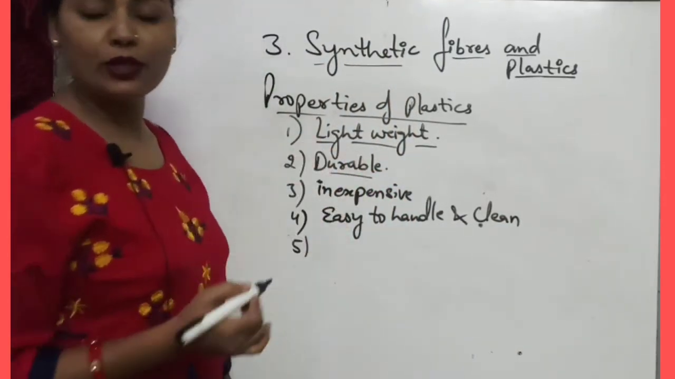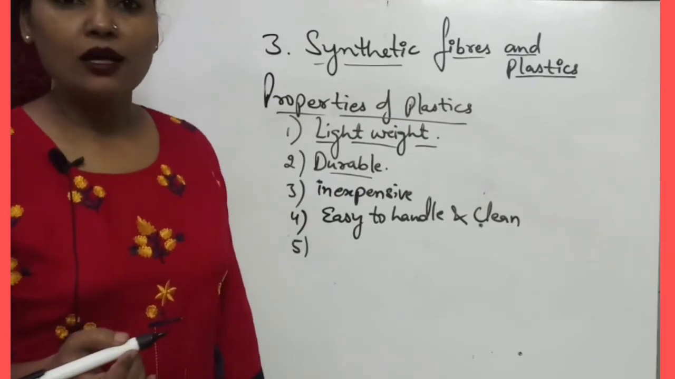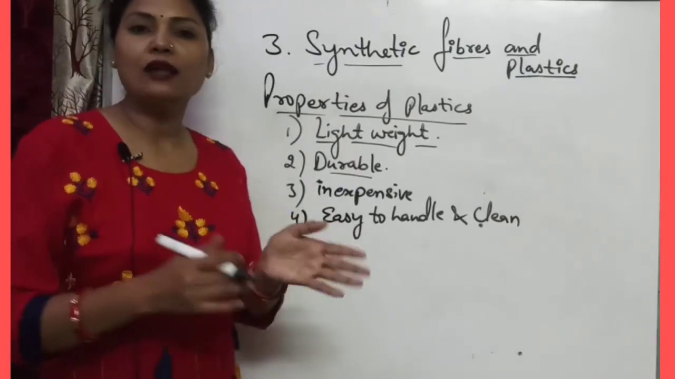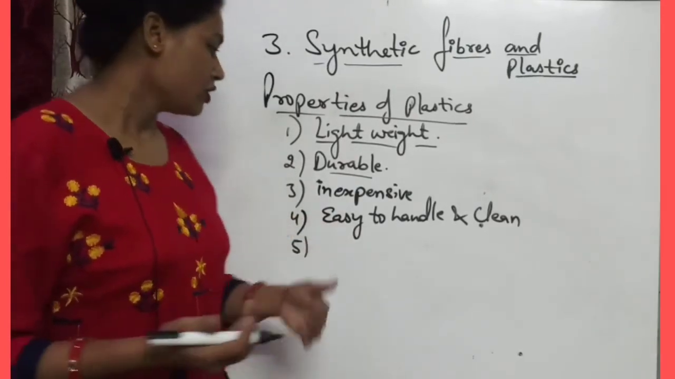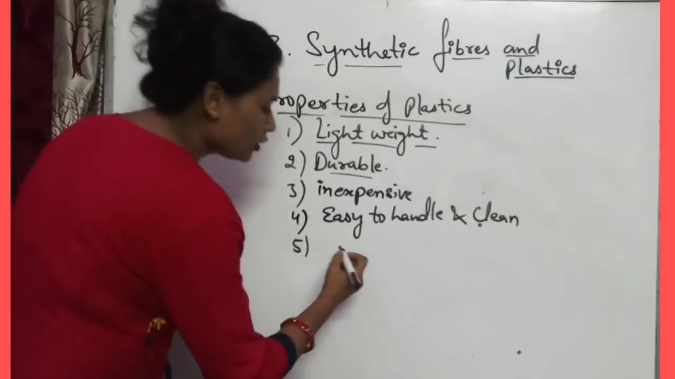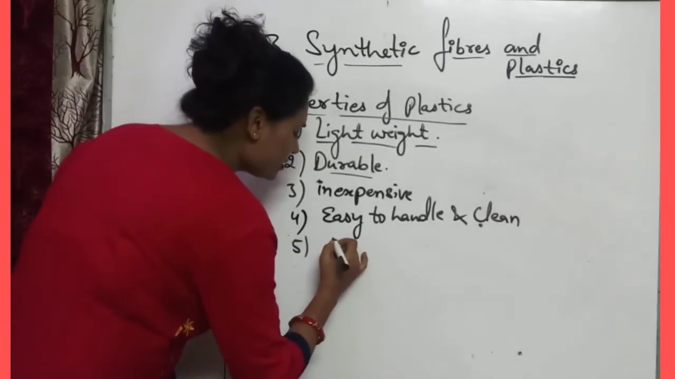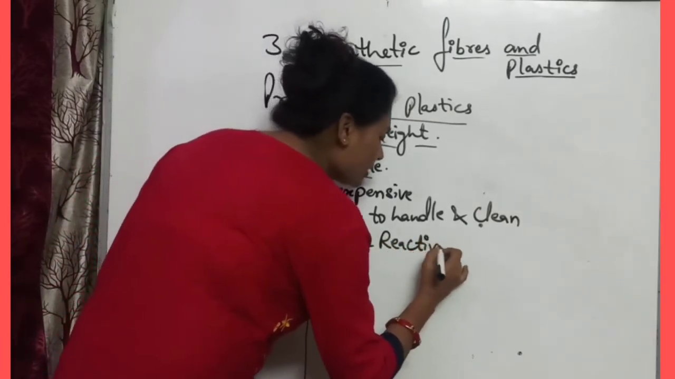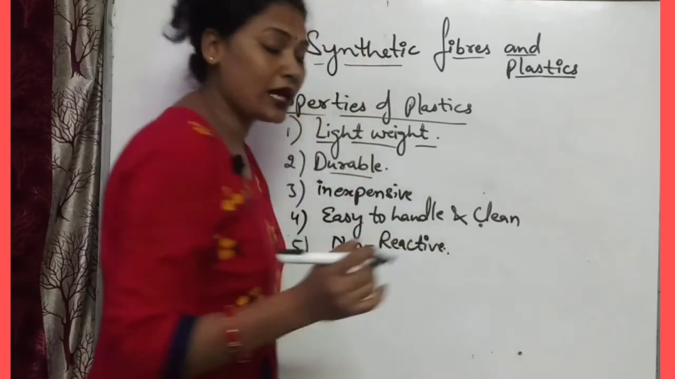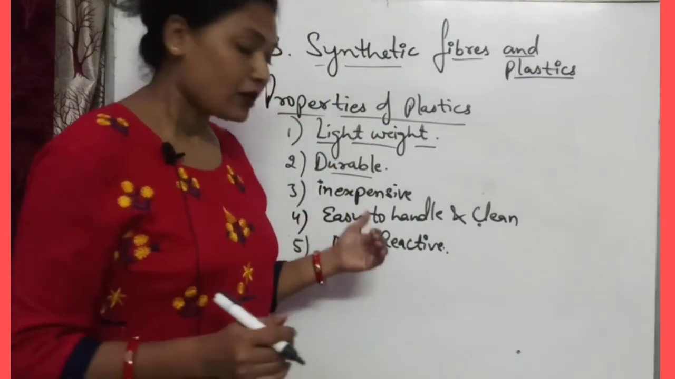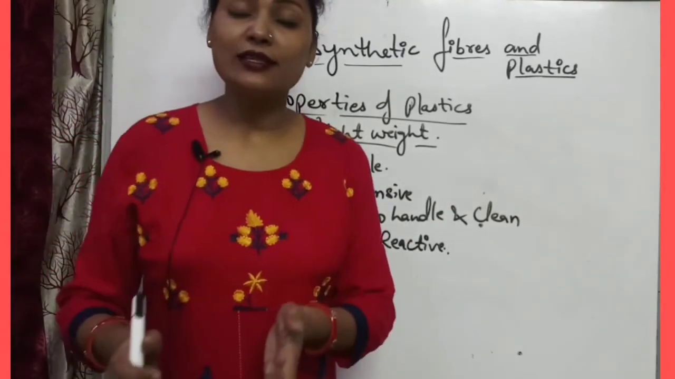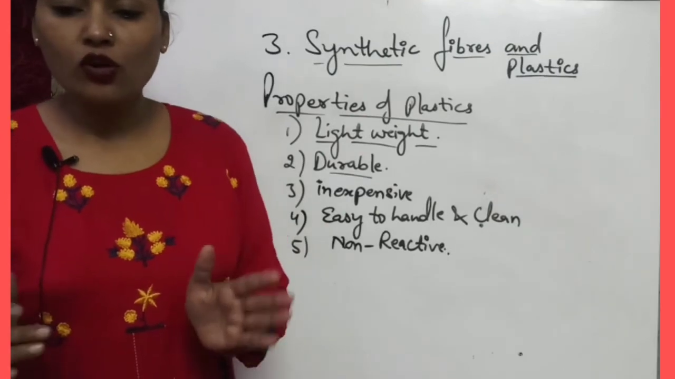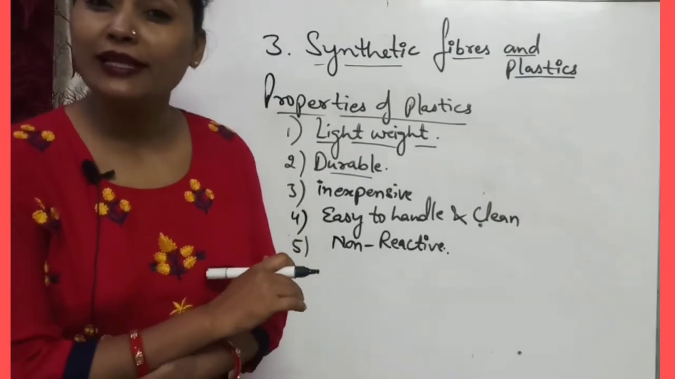Now the fifth property we can take, that these are non-reactive. That's why we can pour pickles and other things present in our kitchen. So these are non-reactive. You can write these are non-reactive. They do not react with acid. Even though you know that metals react with acid, plastics do not react with acids and do not corrode with acids. So these do not corrode easily and these are free from bacterial action.